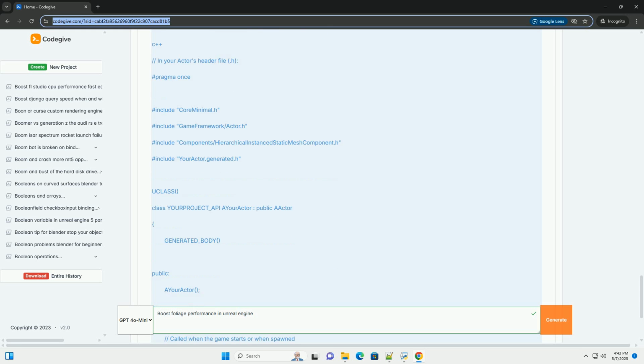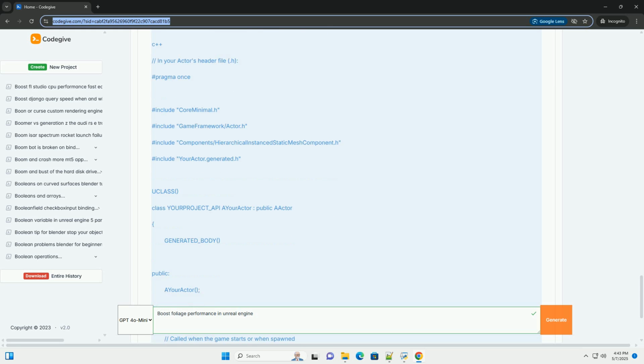Wind and movement optimization. Realistic wind effects on foliage are visually appealing, but they can also be performance intensive. Simple wind materials: use relatively simple wind materials. Avoid complex shader calculations. Global wind direction: use a single global wind direction for all foliage instances to minimize the number of calculations. You can pass the wind direction as a uniform parameter to your materials.